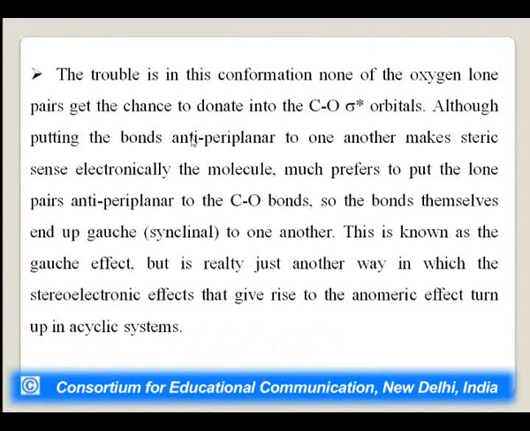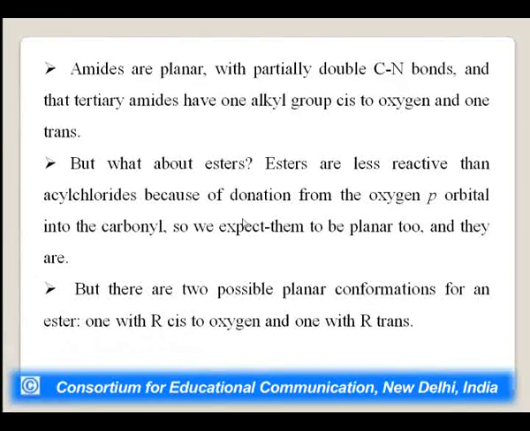Although putting the bonds anti-periplanar to one another makes steric sense, electronically the molecule much prefers to put the lone pair anti-periplanar to the carbon oxygen bond, so the bonds themselves end up gauche to one another. This is known as the gauche effect, but it is really just another way in which the stereoelectronic effects that give rise to the anomeric effect turn up in acyclic systems.